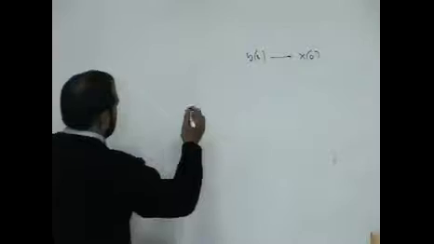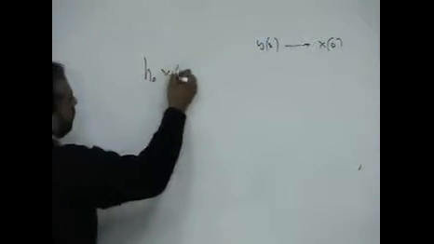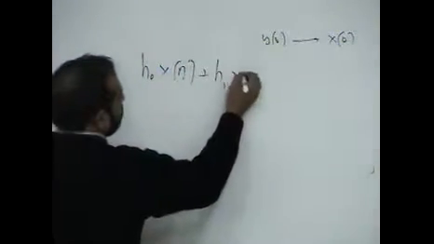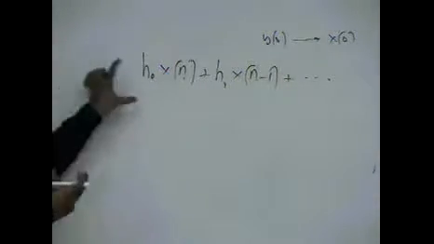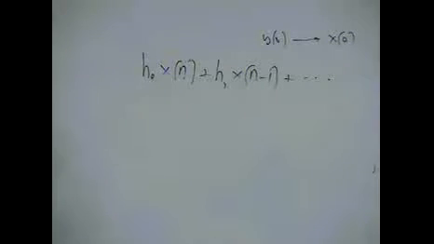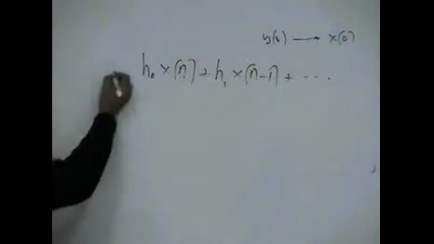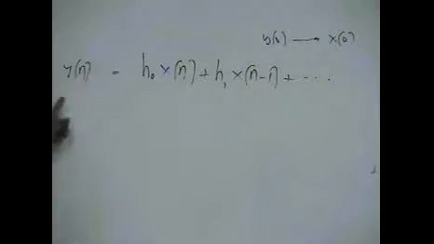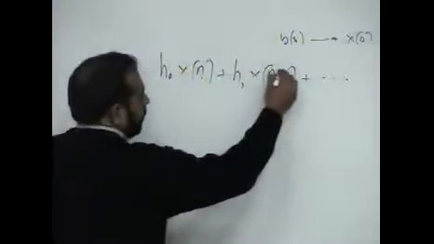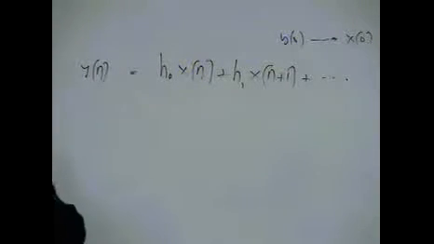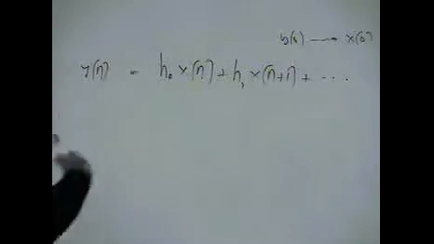So this is to compute the, if you remember the convolution summation, it says that it is h of 0 x of n plus h of 1 x of n minus 1, and it goes like this. So this formula represents a causal LTI system, because to compute a sample at y of n, I am using the current and the previous input samples. If in this formula I put x of n plus 1, this is a non-causal system. Why? Because at n I require a future value.